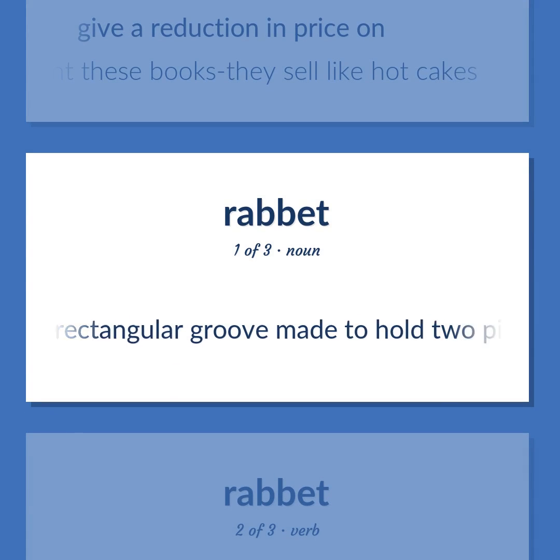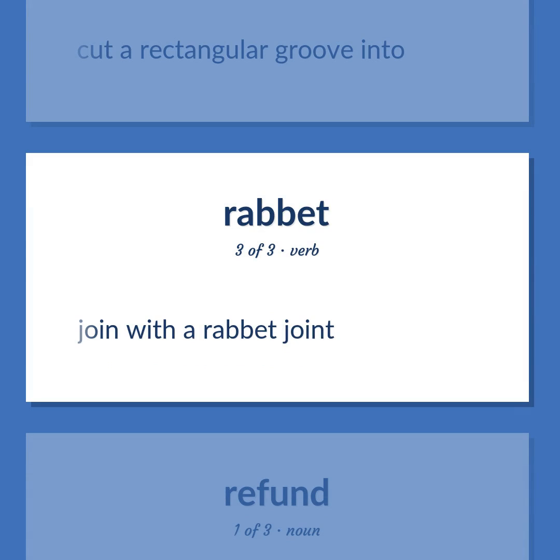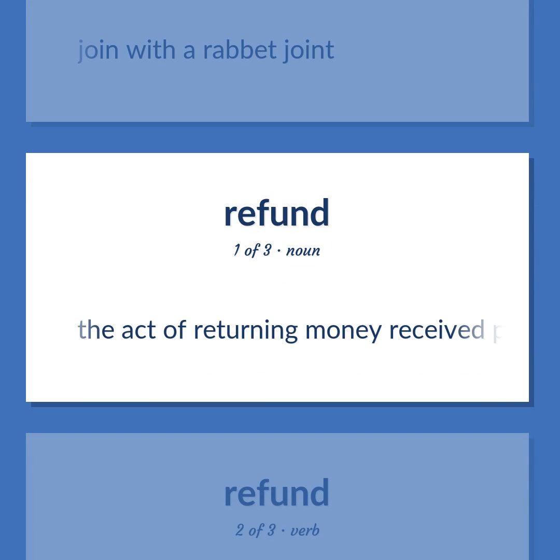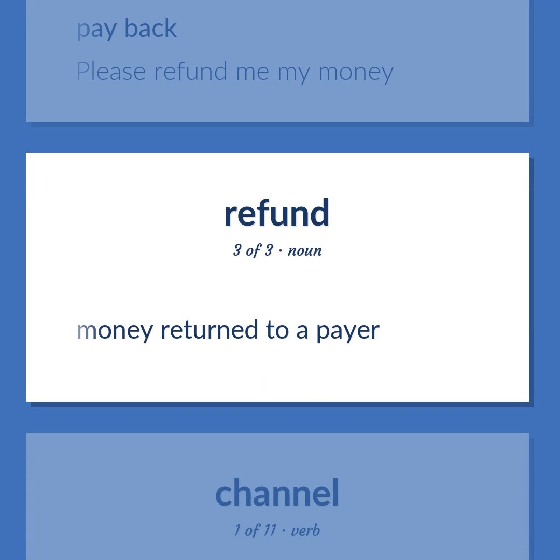A rectangular groove made to hold two pieces together. Cut a rectangular groove into. Join with a rabbet joint. The act of returning money received previously. Pay back. Please refund me my money. Money returned to a payer.